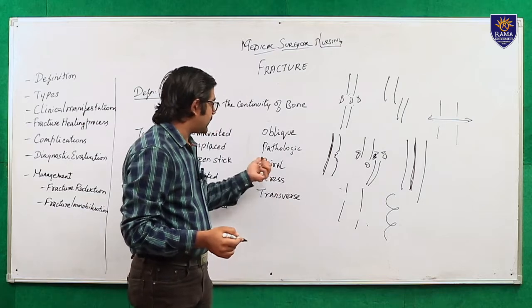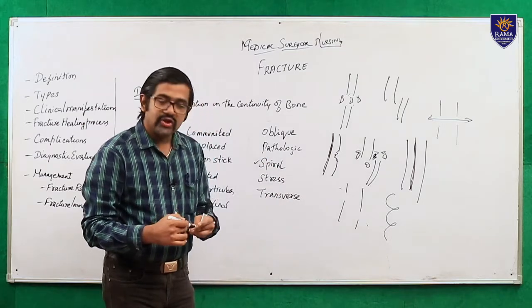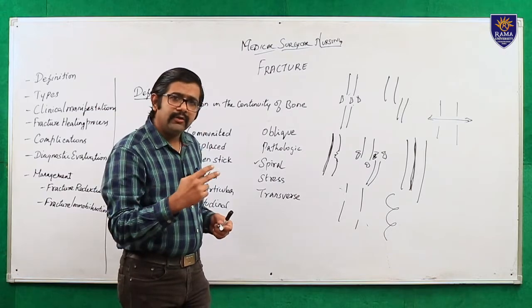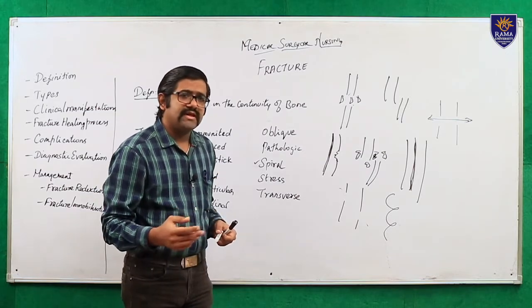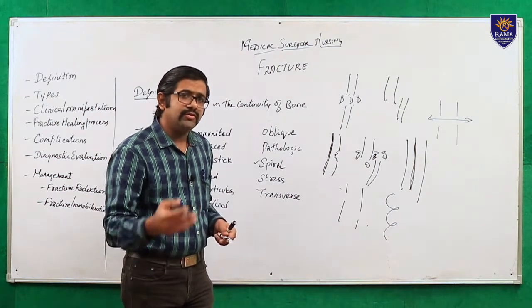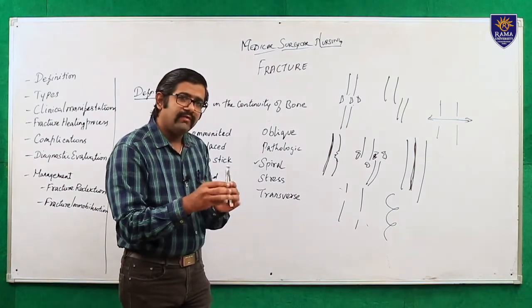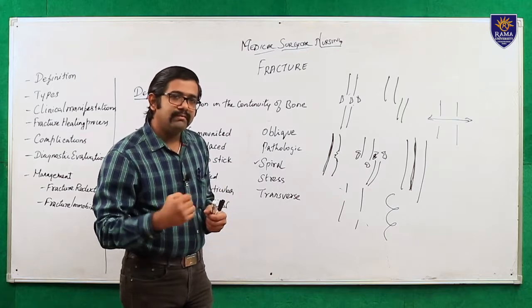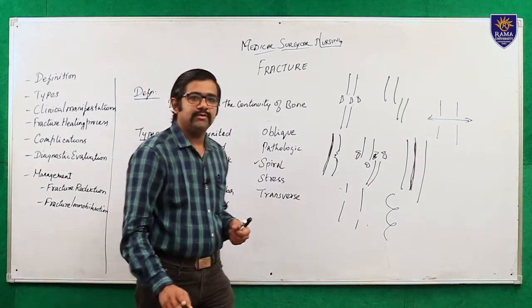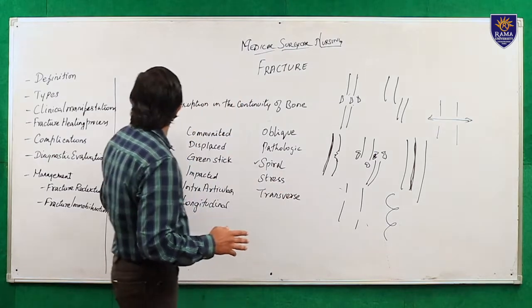Finally, we will come to the pathologic fracture. The name pathologic itself tells that it is due to a disease condition. The patient may be complicated with osteomyelitis or osteoporosis. Due to that disease, the bone will be very thin and easily broken. Then we call it a pathological fracture. Okay, I think you are clear with the types.